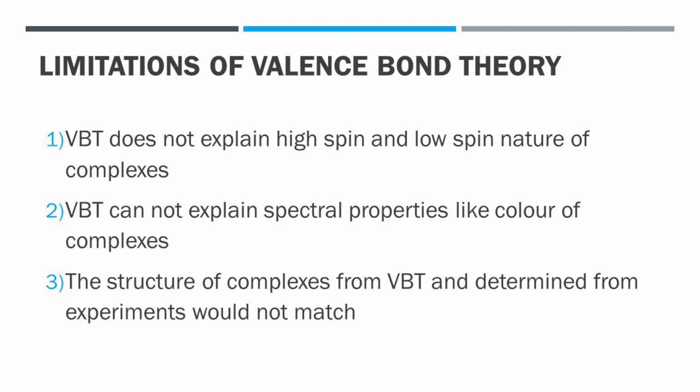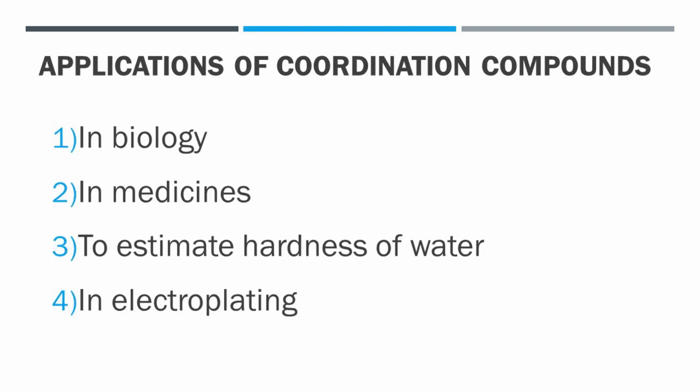Now, the last point in the chapter is applications of coordination compounds. There are 4 main applications. First one in biology, second in medicines, third to estimate hardness of water, and fourth in electroplating. We study one by one.